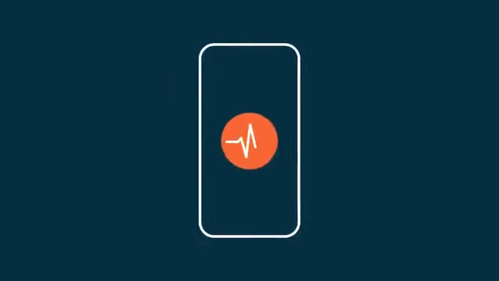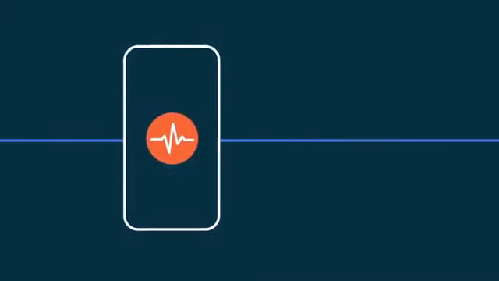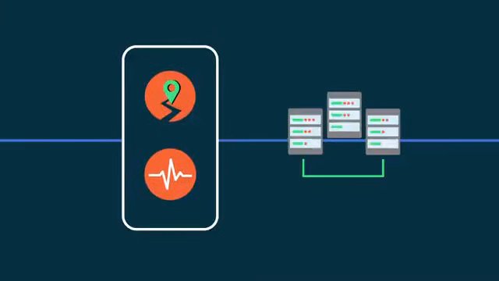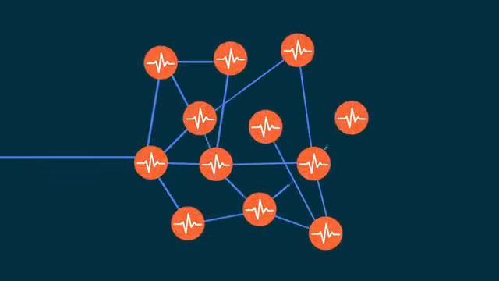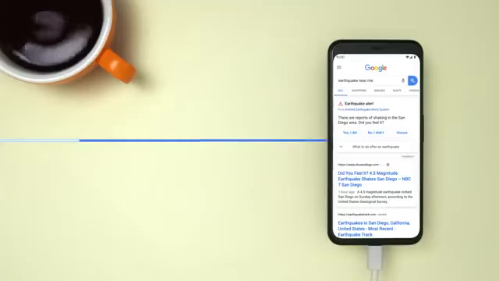Once a phone detects shaking, it sends a signal back to the Google Earthquake Detection Server along with a coarse location of where shaking is happening. We aggregate data from many phones to determine if an earthquake is happening and how big it is. When an earthquake is detected, we send the signal to Google Search so that people can get near instant information when they search for nearby earthquakes.